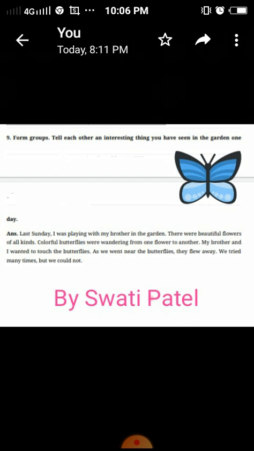Colorful butterflies were wandering from one flower to another. That means butterflies, they were sitting, then within few seconds they were going to another flower. My brother and I wanted to touch the butterflies.